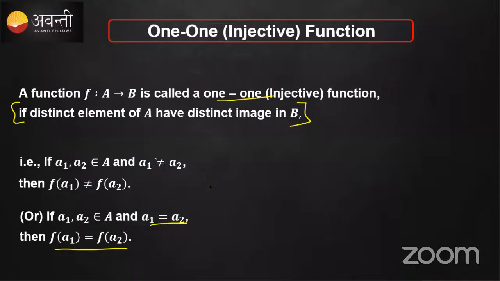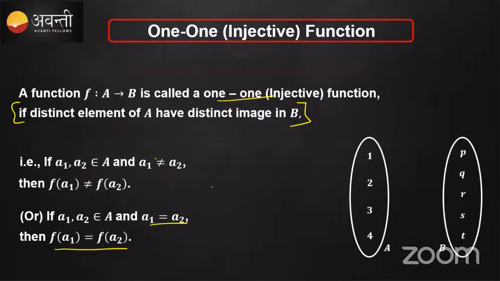If it is not clear from the definition, you can see the diagram here. Let's consider the two sets, set A and set B. In order to say it is a function, 1, 2, 3 should somehow have an image. But in order to say it is one-one, it should have a unique image, one and only one image, a distinct image.